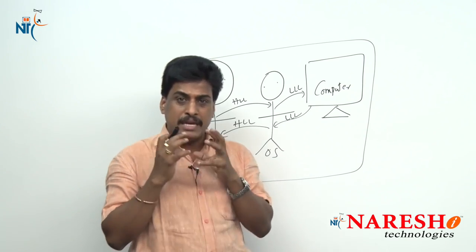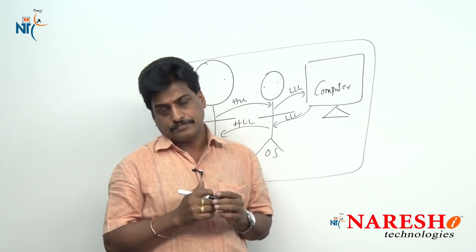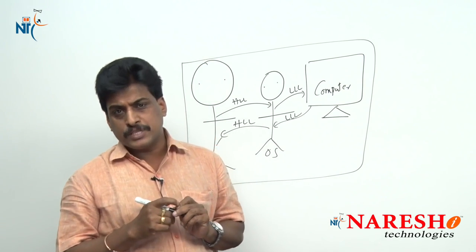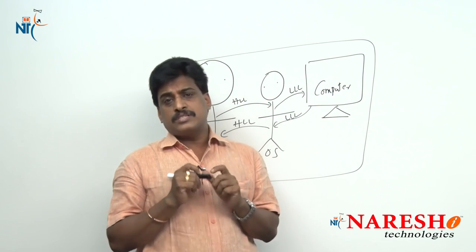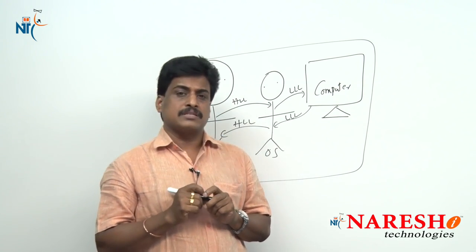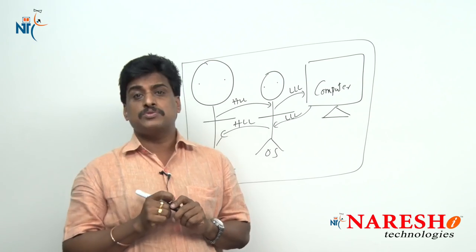So this is about the main functions of the operating system. Then we can try to observe what are the services of the operating system, and services are also available here. First service is nothing but program execution.